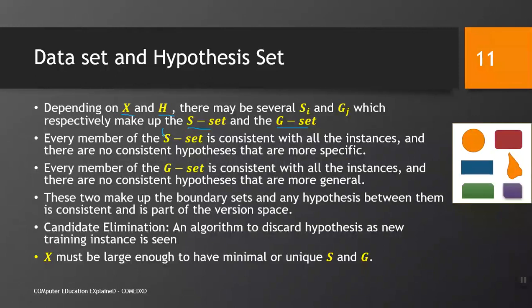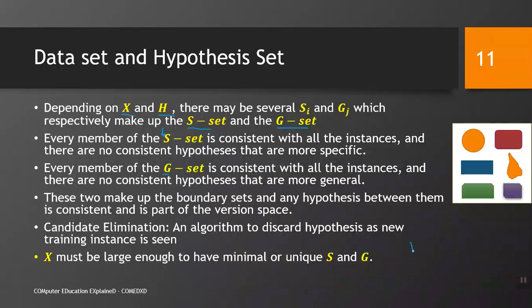It means that we may have only one S for a given data set, not 2 or 3, and we may have only one G set for a given data set. We may not have 2 or more G sets. That is very obvious and very clear. The most general and most specific sets are only one for a given data set. These two make up the boundary sets, and any hypothesis between them is consistent and is part of the version space.